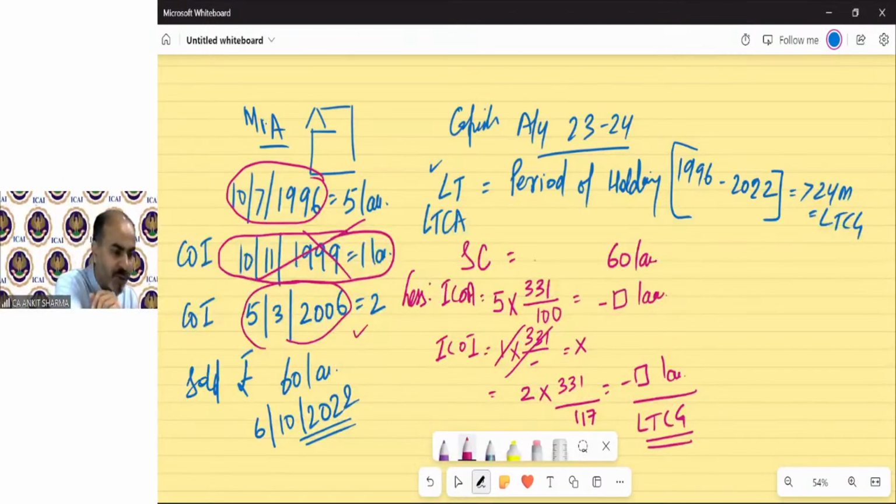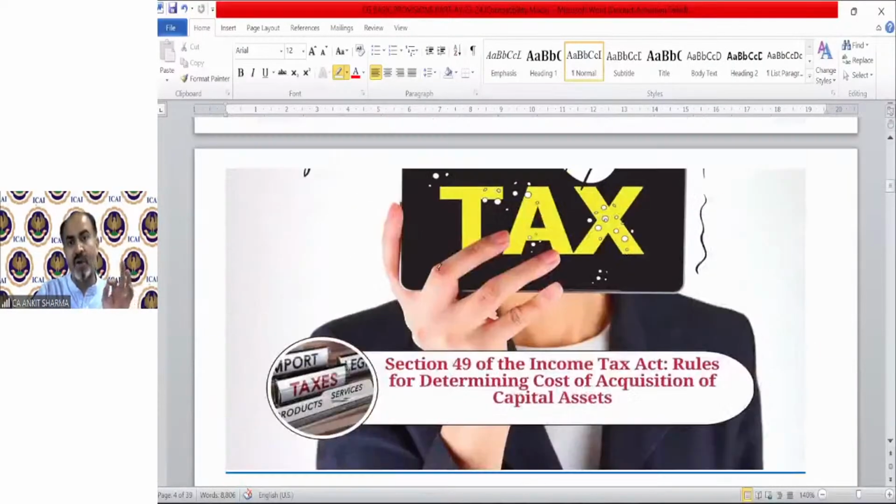Okay. So the cost of improvement concept, the indexed cost of acquisition, how to apply the formula, this implementation I have just discussed with you. Now moving on to a very important concept, that is cost of acquisition. In examination, you need to find out the cost of acquisition very cautiously and focused, because if the cost of acquisition is wrong in your question, you will get nothing in the solution, because sale consideration has already been given in the question. So the examiner expects you to just find the correct cost of acquisition. Clear?